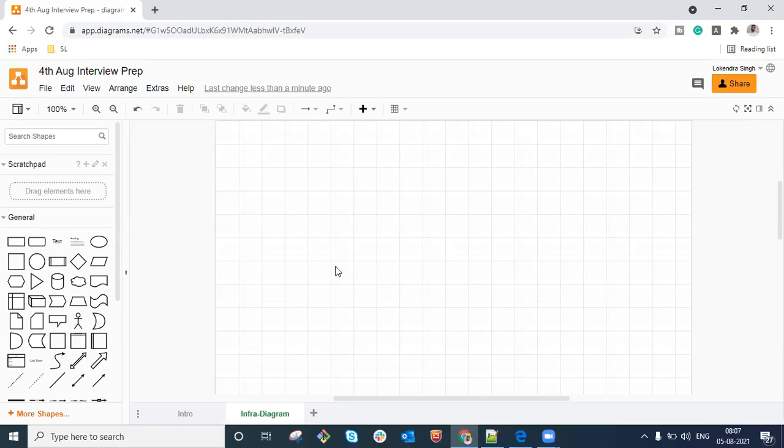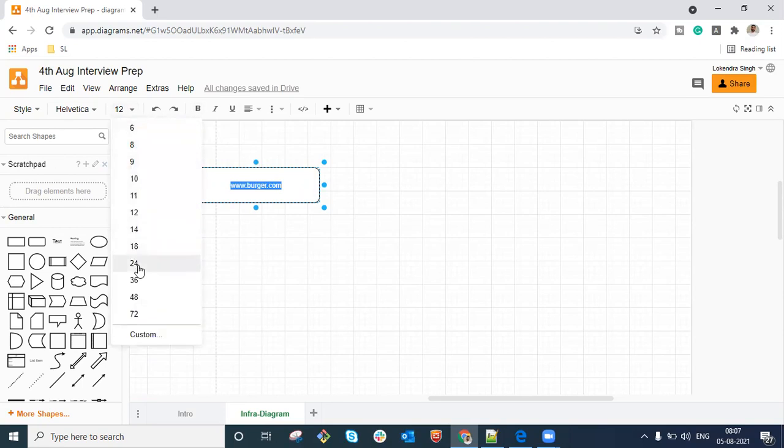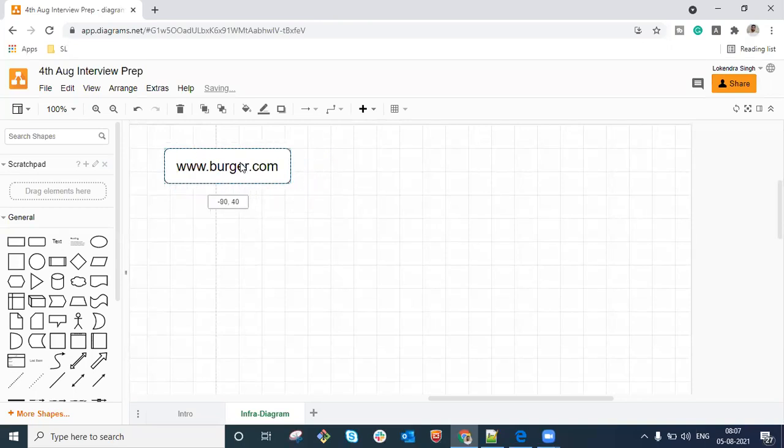So, welcome everyone. This is going to be an infrastructure diagram, as the name suggests. Let us see what we are going to cover in this session. Let us say someone asks you about a website, maybe www.burger.com. It could be any website, we can pick any name. There is an interview question: how does your website work, or what is your infrastructure architecture?